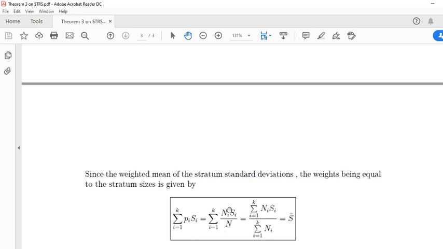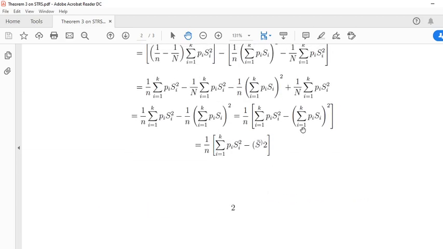Here the summation in the numerator is the sum of ni Si, divided by the sum of all strata ni. Remember the weighted mean formula, summation of weight times x divided by summation of weight, is nothing but the weighted mean. So here also this is the weighted mean of stratum standard deviations. So instead of the sum of Pi Si, we can write S bar.